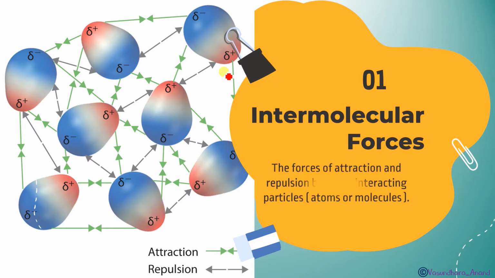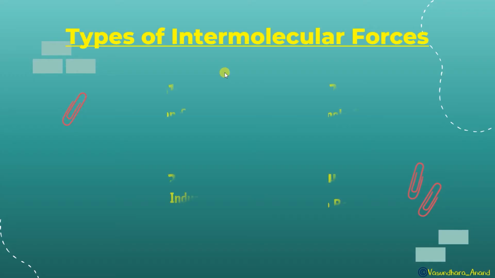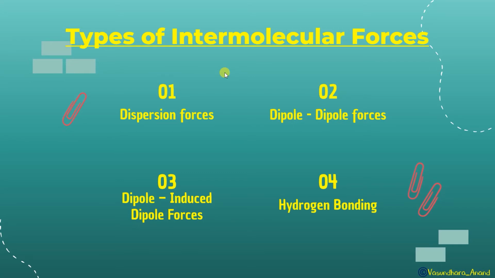So the force of attraction and repulsion between interacting particles is called intermolecular force of attraction. Interacting particles can be atoms or molecules. Whatever the force of attraction or repulsive force acting between the particles is called intermolecular force of attraction. Now we will learn about the types of intermolecular forces. There are 4 types: one is dispersion force, the second is dipole forces, third is dipole induced dipole forces, and fourth is hydrogen bonding.